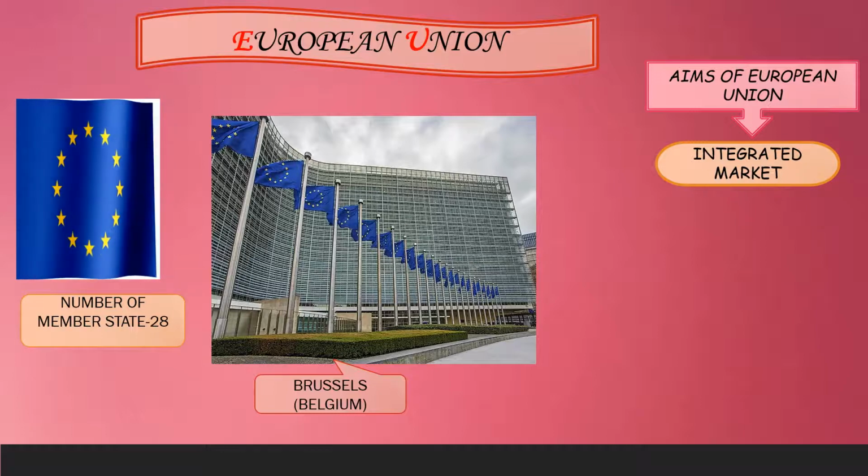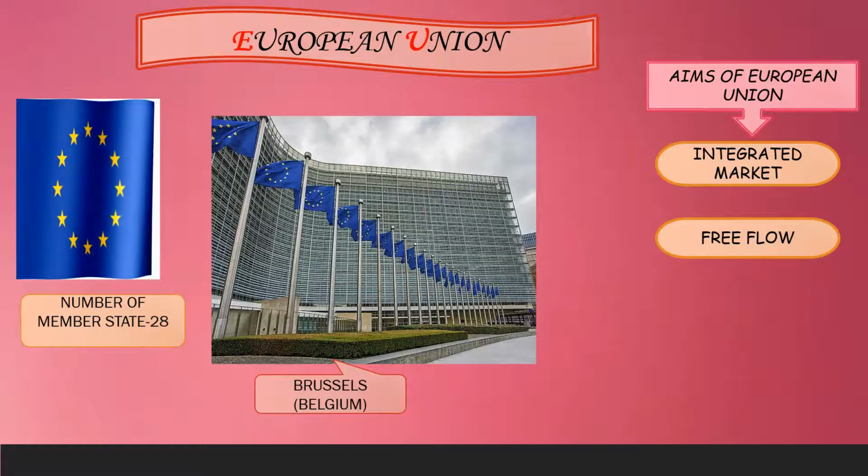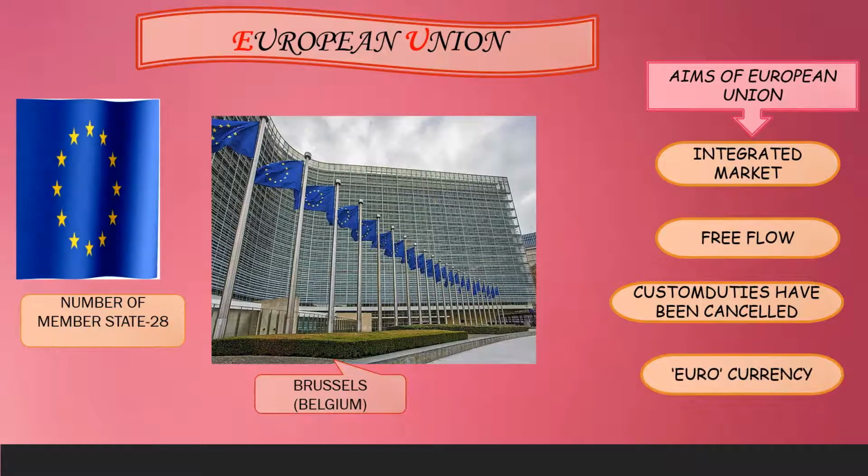European Union was formed in order to assure free flow of goods and services, that is without any kind of barrier or interference within the member nations of Europe. Custom duties have been cancelled on exchange of goods within members. For the smooth functioning of the capital, a common euro currency was established.